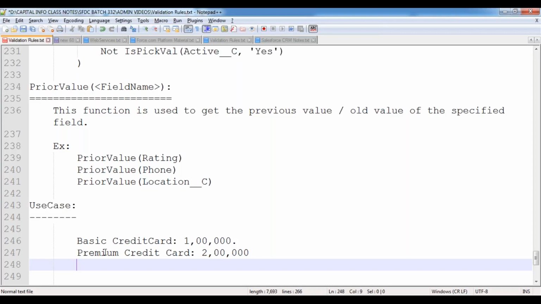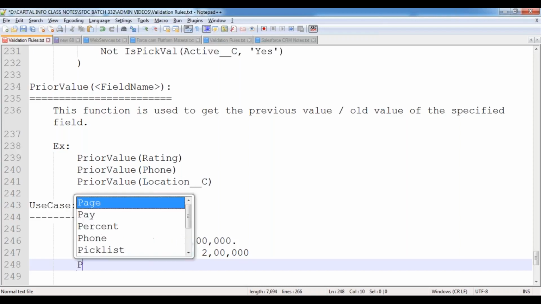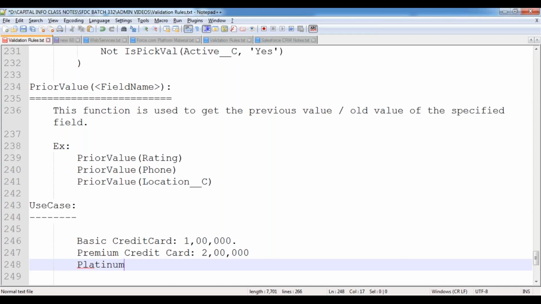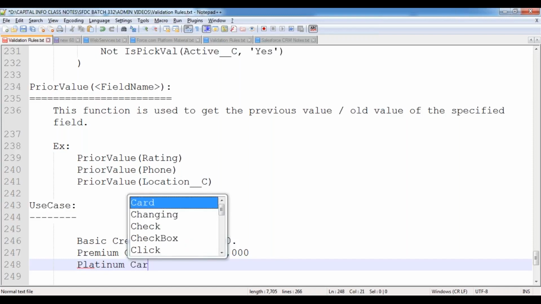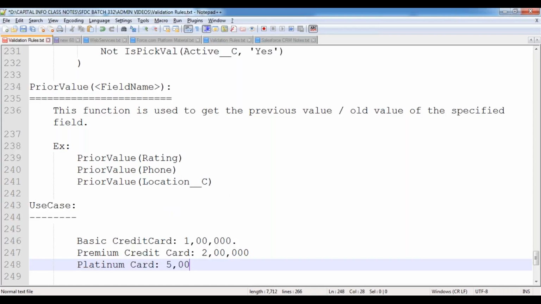I'm paying the credit card bill on time. There are no pendings on my credit card bill. So next time they are going to give a platinum card to me, where the card limit is 5 lakhs.